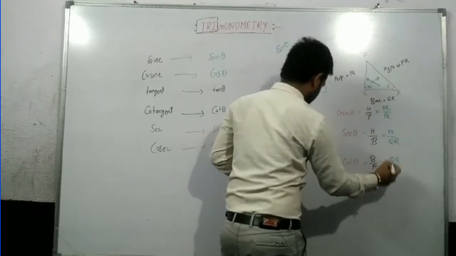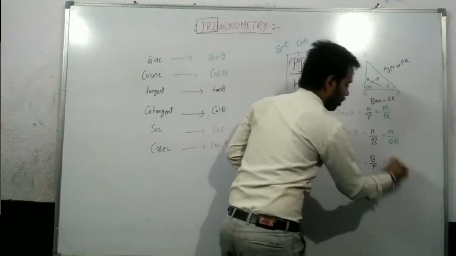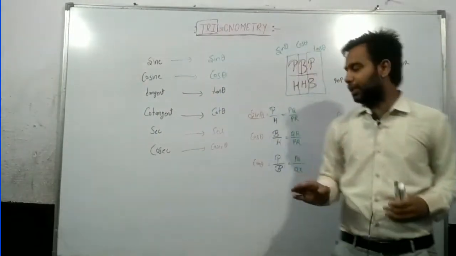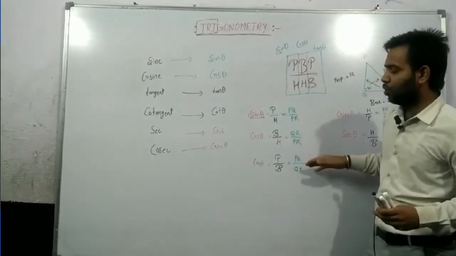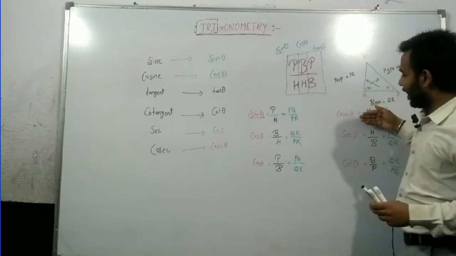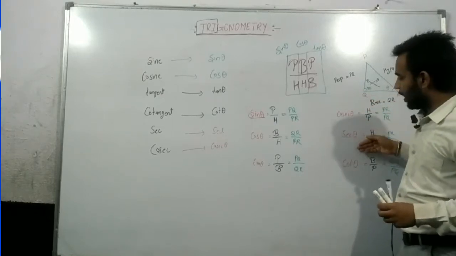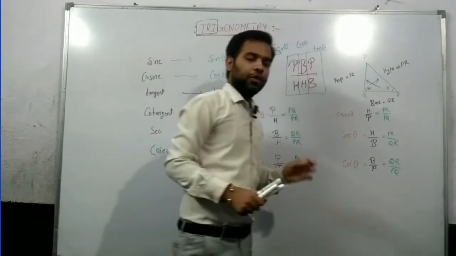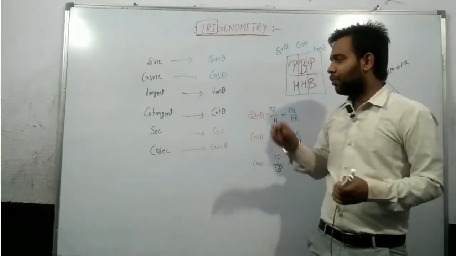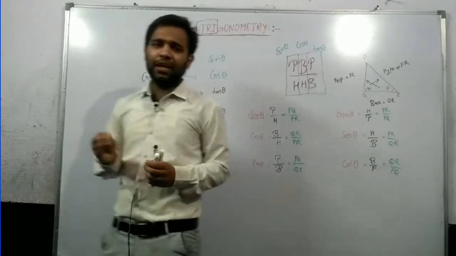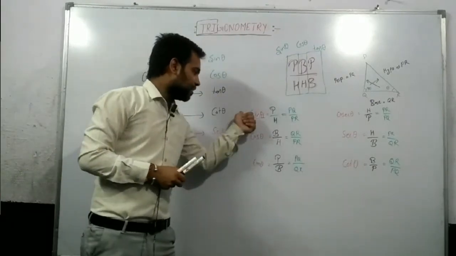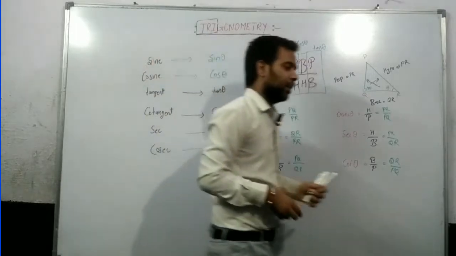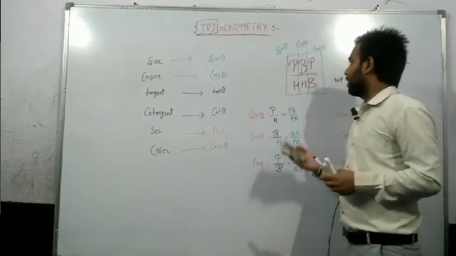QR, and what is the perpendicular? PQ. From this trick we are able to find the value of all theta. If we get the value of sine, cos and tan, then we are able to find the value of cosec, sec and cot. One more trick we use in trigonometry: when we don't get anything about the solution, then we change the whole question in terms of sine or cos. We will try it in the next video, but try to understand.